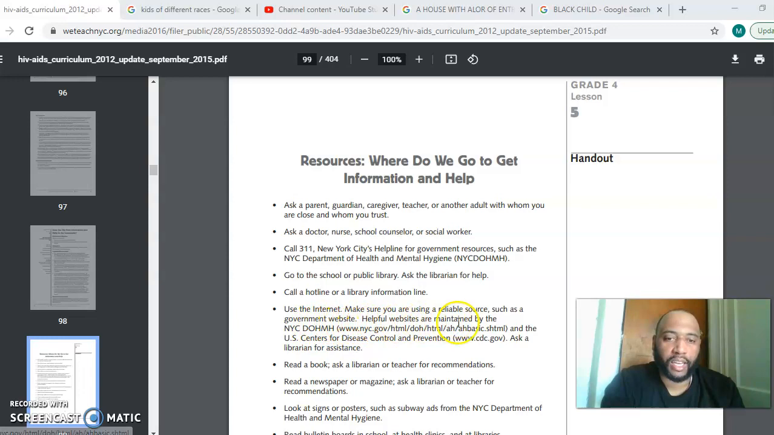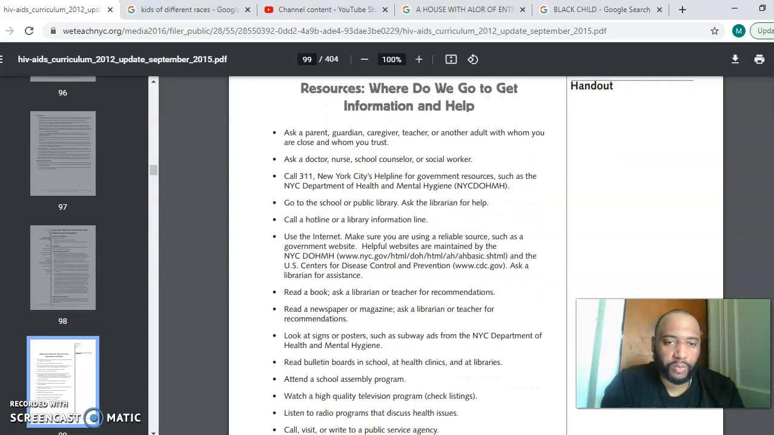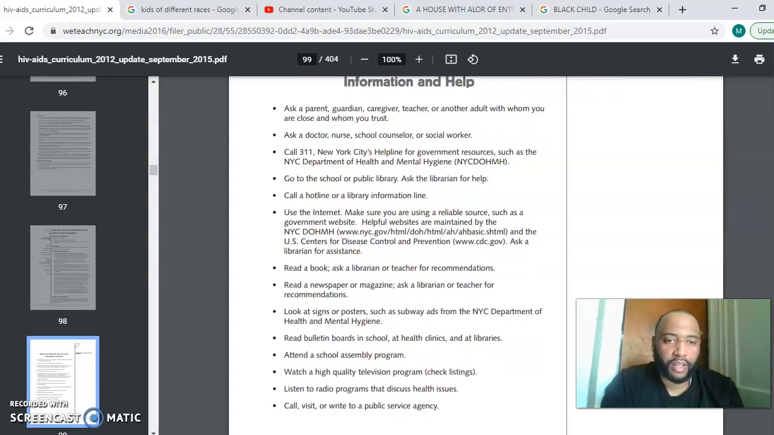Use the internet. Make sure you're using a reliable source, such as government websites. Helpful websites are maintained by the NYC DOHMH, nyc.gov, and so on. Read a book. Ask a librarian or teacher for a recommendation. Read a newspaper or magazine. Ask a librarian or teacher for recommendations. Look at signs or posters, such as subway ads from the New York City Department of Health and Mental Hygiene. Read bulletin boards in school, at health clinics, and at libraries.